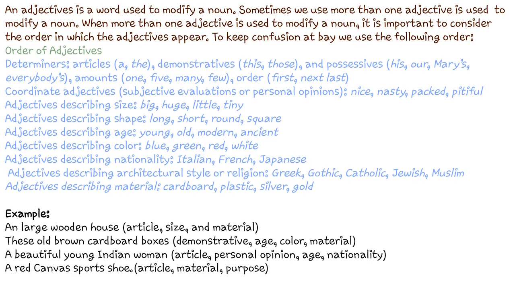So adjectives are used to modify a noun. Sometimes when we use more than one adjective in a single sentence, we have to use one way of ordering it, that is known as order of adjectives. When more than one adjective is used to modify a noun, it is important to consider the order in which the adjectives appear. To keep confusion at bay, we use the following order. Order of adjectives is also a very good topic to read on or to follow.